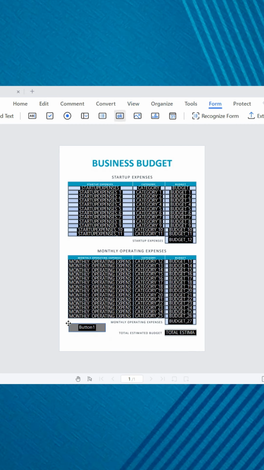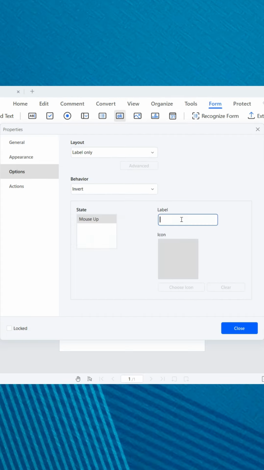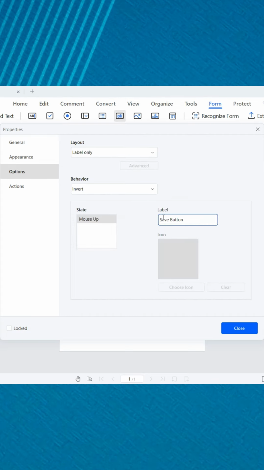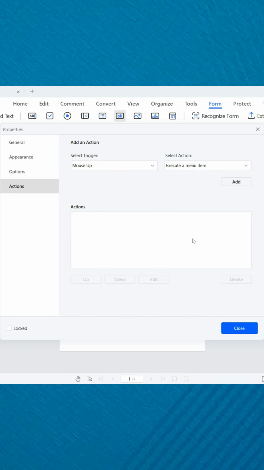Let's add a button to our document. Double-click to rename to Save button. In the Options category, we're going to enter Save button. And in the Actions category, let's choose Save As under Execute a Menu item.